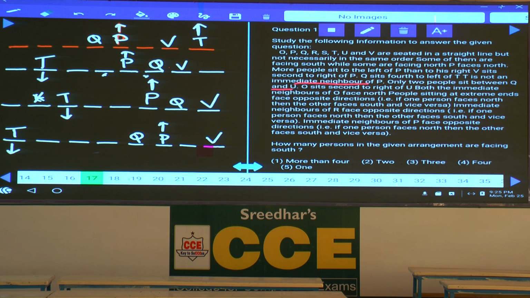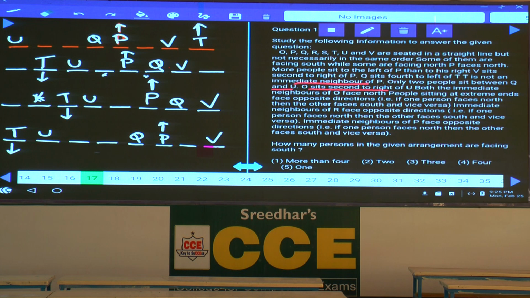In the first case, only 2 people between Q and U, so U must be here. And in the second case, 1, 2, U must be here. And in the third case, 1, 2, U must be here. And in the fourth case, 1, 2, U must be here. Only 2 people between Q and U. Done with this? Then O sits second to the right of U.